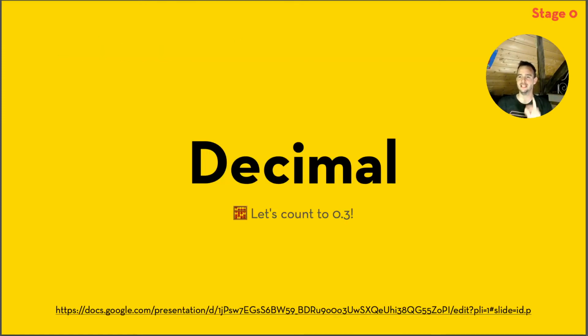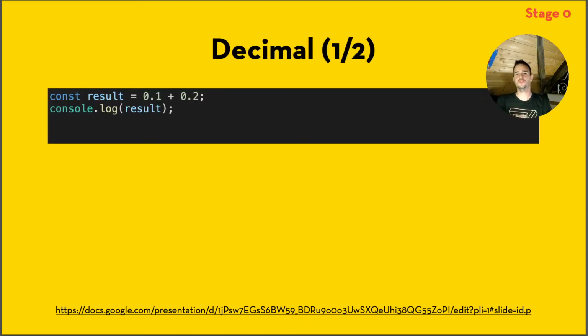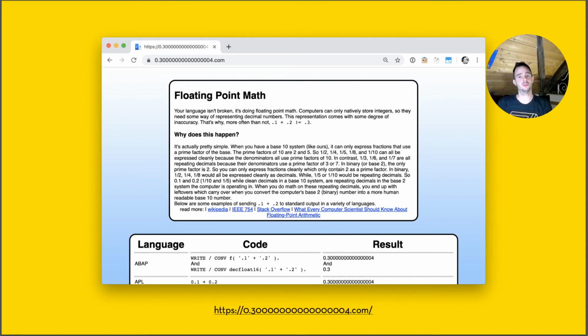Alrighty, decimal, let's count to 0.3. I like this one. Stage 0, it will most likely change, but I like it. So in JavaScript, if you want to do this, 0.1 plus 0.2, what do we get back? No, it's not 0.3. It is 0.30000000000000004. What? That's strange. Well, turns out this is not a problem with JavaScript, this is a problem with computers. Basically, they suck at floating point math.